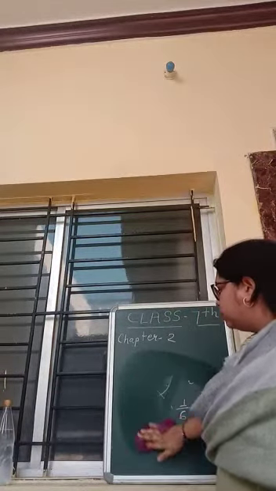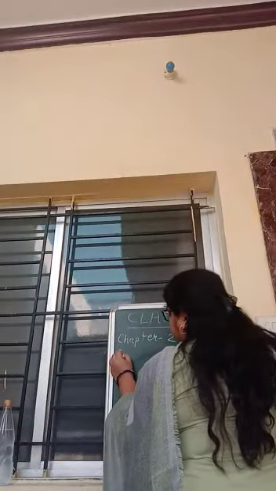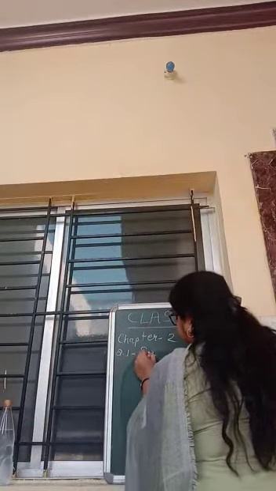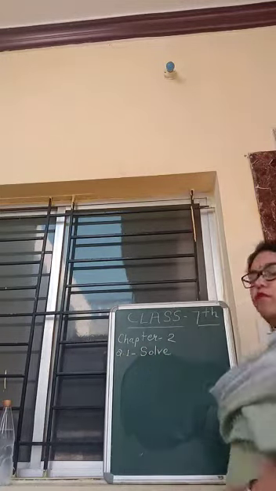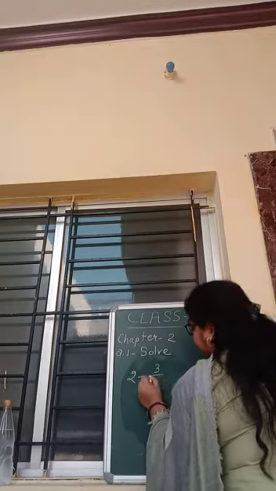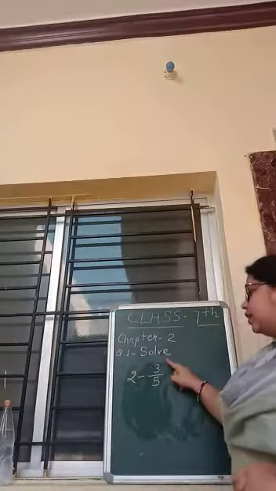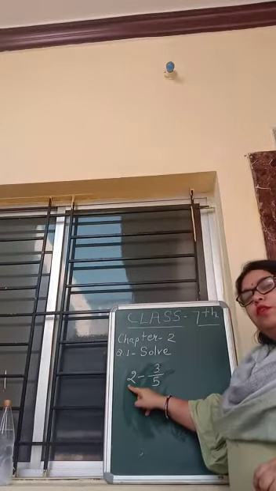Okay. Now, what do I have to teach today? I have to teach you addition and subtraction of fractions. Now what will we do? We will add or subtract the fractions. So question number 1. Solve. What do you have to solve? 2 minus 3 by 5. You have to subtract 3 by 5 from 2.